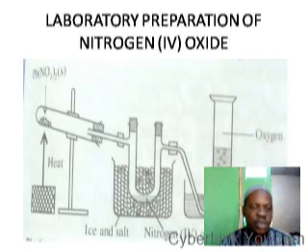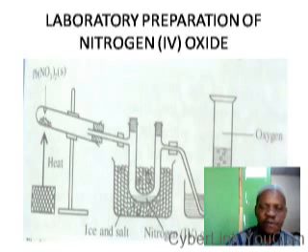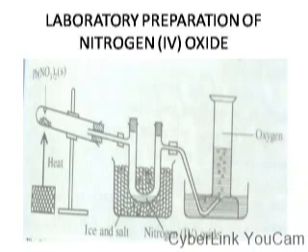Now, the diagram to show the laboratory preparation is what we have here. You will see that you have lead 2 trioxonitrate 5 being heated, and there are 2 gases produced, nitrogen 4 oxide and oxygen. So the mixture of gases is passed over a mixture of ice and salt.